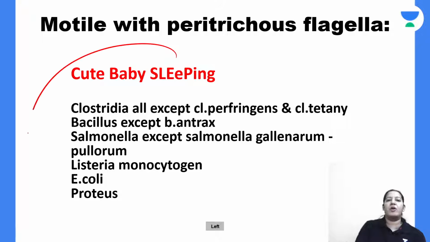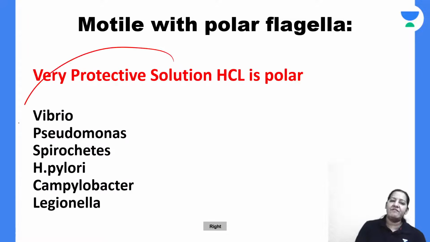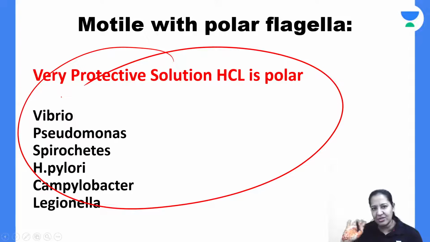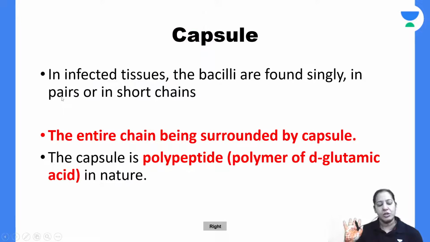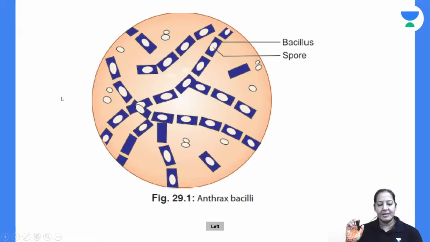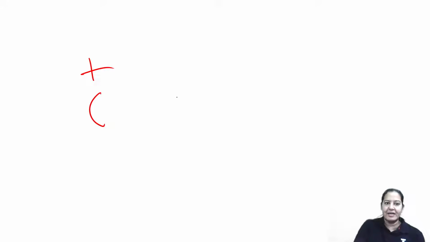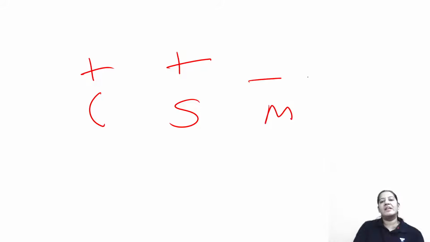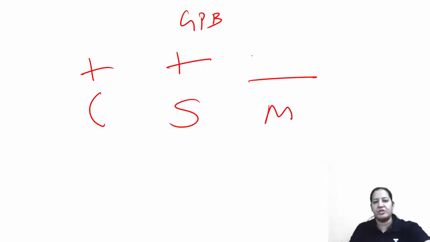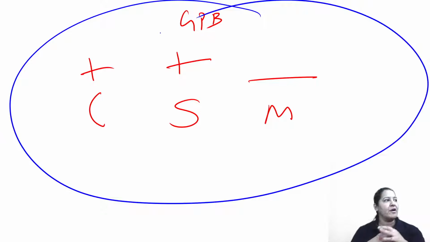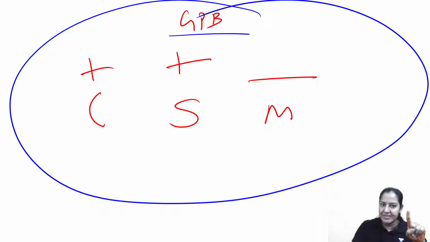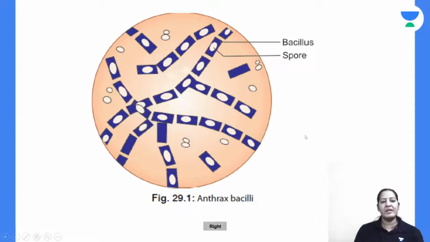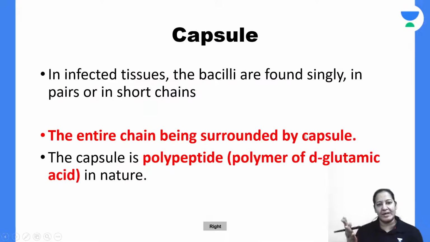But see the mnemonic for motility: Cute baby sleep and very protective solution HCl. Bacillus anthracis is not coming here, so it is non-motile. What is the summary? The summary is that capsule present, spore present, motility absent, and it is gram-positive bacilli. This is the summary of the morphology in front of you. Give me a thumbs up. I will give you a few points on capsule and spore.